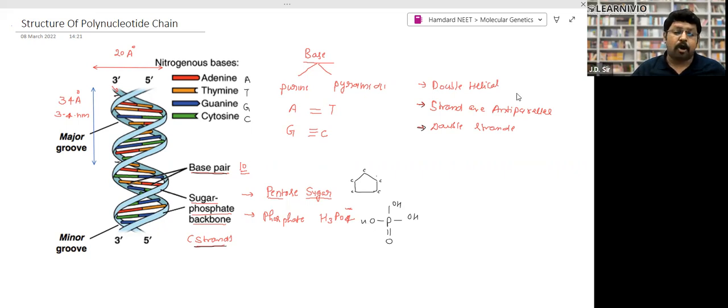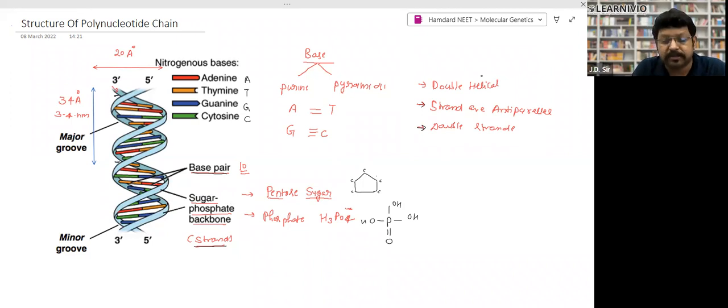Now what is the chemical composition? These strands are made up of sugar phosphate backbone, right? Sugar is a pentose sugar, this one, and phosphate is H3PO4, right? This one is phosphate. So this is the structure. One more thing, what is the charge on the DNA? Tell me, guys. Negative. Very good.